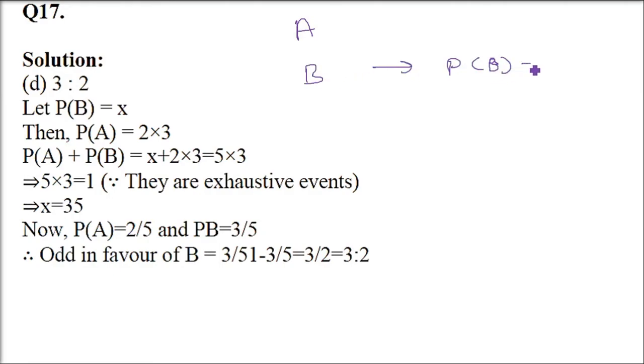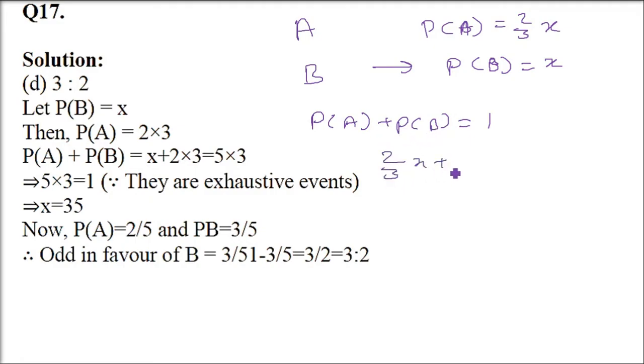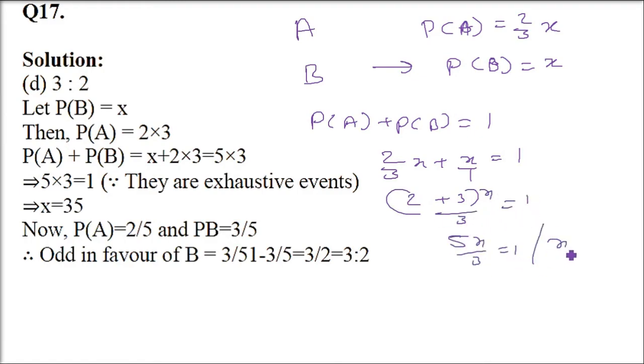Say assume B probability PB is x. The probability of A would be what? 2 by 3x. If you assume PB to be x, PA will be 2/3 of x. And since these are exhaustive, PA plus PB is going to be 1. There are only 2 events, exhaustive, so they will add up to 1. So 2 by 3x plus x is going to give you 1. So x, this 2 plus 3 divided by 3, and x goes 5 by 3. So x goes 3 by 5. So x is 3 by 5, right?